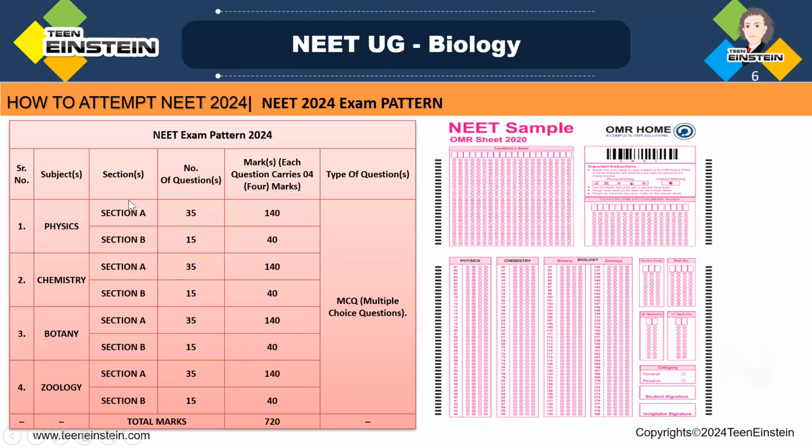The candidate will receive 4 marks for each correct answer, and there will be a deduction of 1 mark for every incorrect answer. It's very important to note that once the answers are marked on the NEET OMR sheet, they cannot be changed, right? You cannot change the answer. Again, if a question is not attempted or not answered, there are no marks for that.